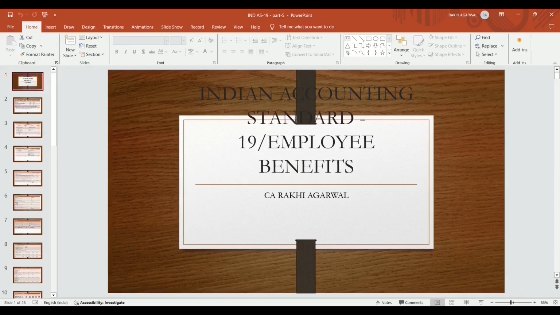Indian Accounting Standard 19, that is Employee Benefits, Part 5. In the previous discussion we had discussed the short-term employment benefits, then the post-employment plans, then the defined contribution plan, then how to build an obligation. We had discussed various illustrations related to these topics. Today we are continuing with the illustrations along with the solutions. So let's start our topic.